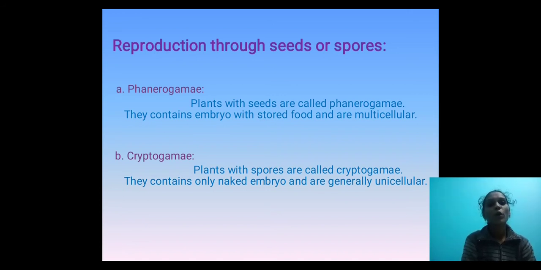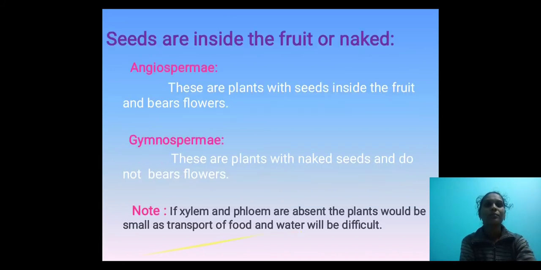Second one is cryptogam. Cryptogam is also a type of plant, with spores. These produce spores, that's why we call it cryptogam. They contain only a naked embryo. There is no covering, no outer layer, that's why we call it a naked embryo, and they are generally unicellular. Only a single cell is present in this type of plants.